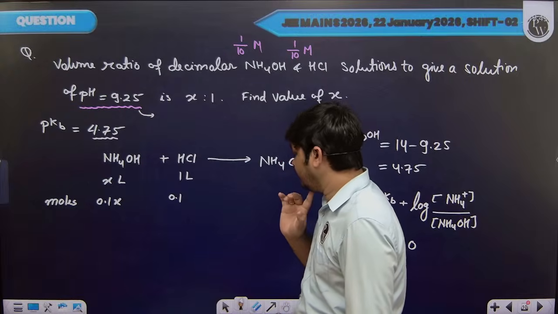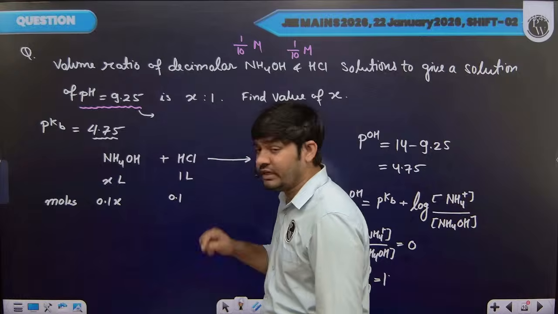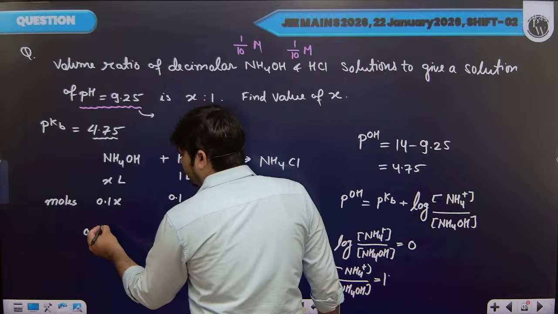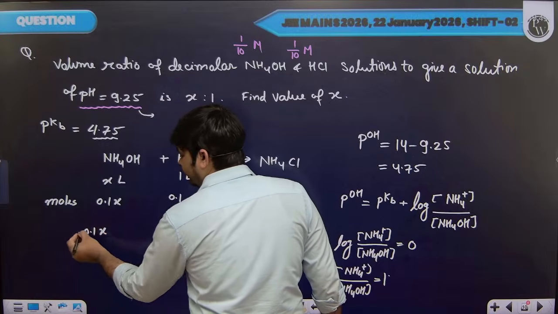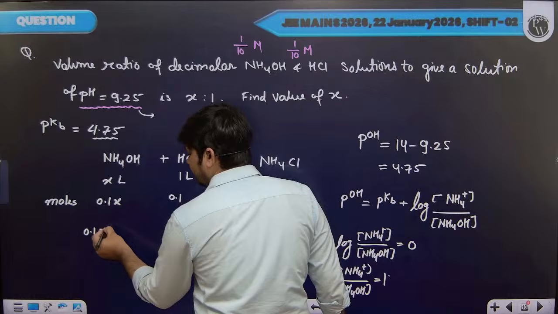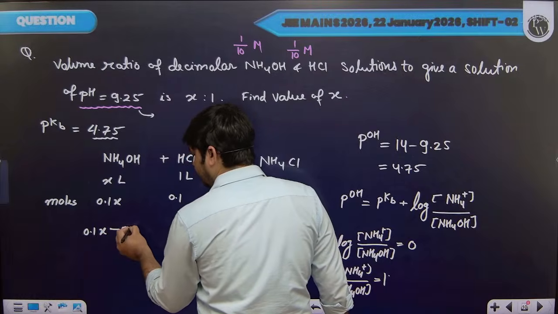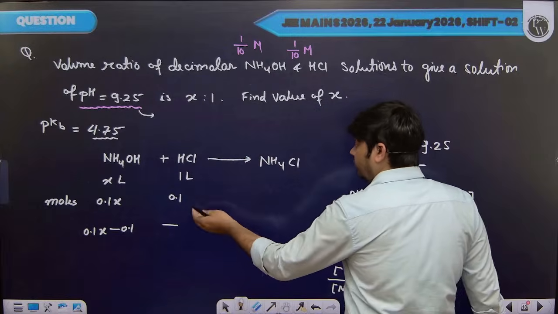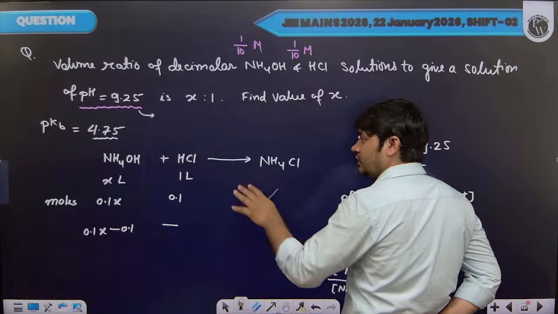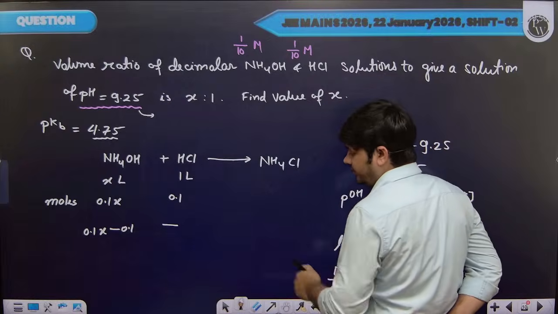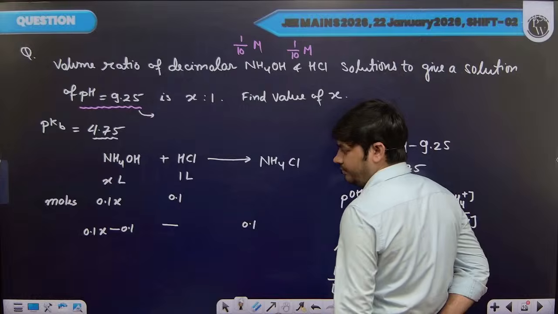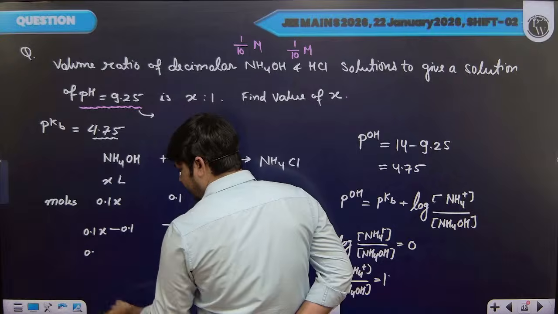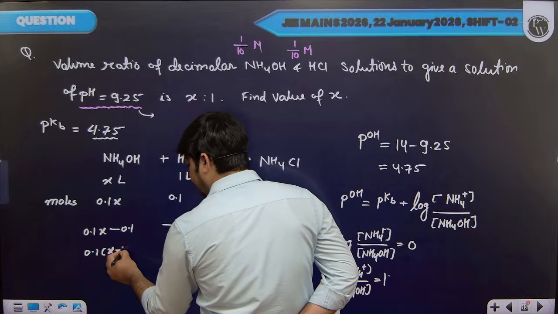And if HCl is the limiting reagent, then it will get completely consumed. So moles of ammonium hydroxide remaining will be 0.1x minus 0.1. This will get entirely consumed, and moles of ammonium chloride will be equal to the moles of the limiting reagent here, which is 0.1 mole. And if we simplify this, then we will get 0.1 into x minus 1.